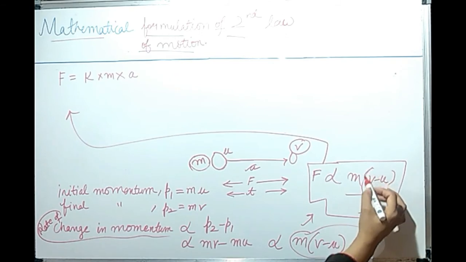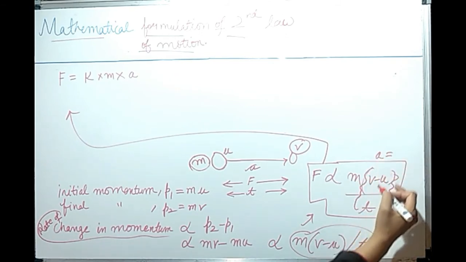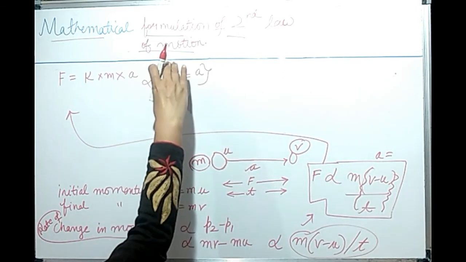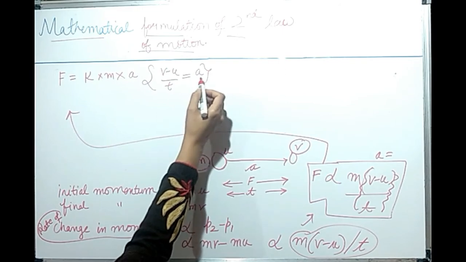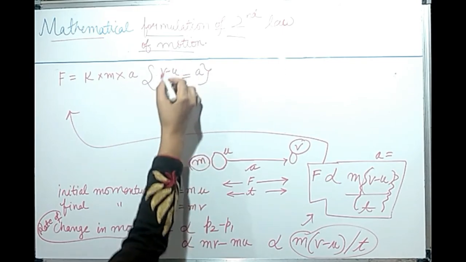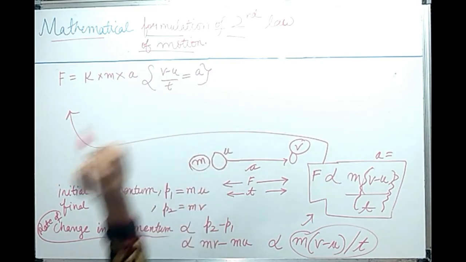This is the rate of change of velocity, that is equal to a, that is acceleration. I have substituted (v minus u) upon t as a because acceleration is rate of change of velocity. Final minus initial velocity upon time is our acceleration.